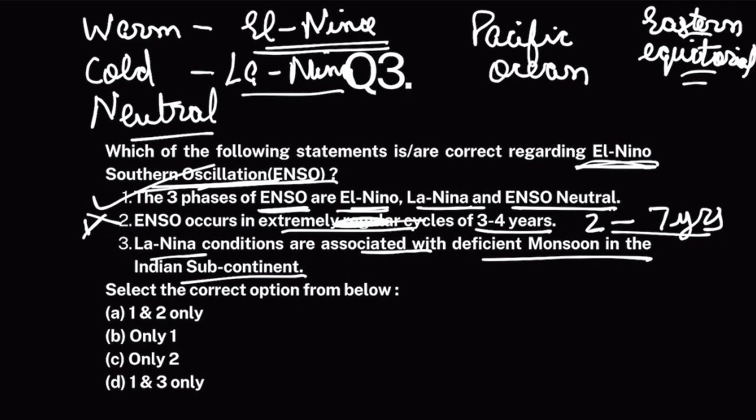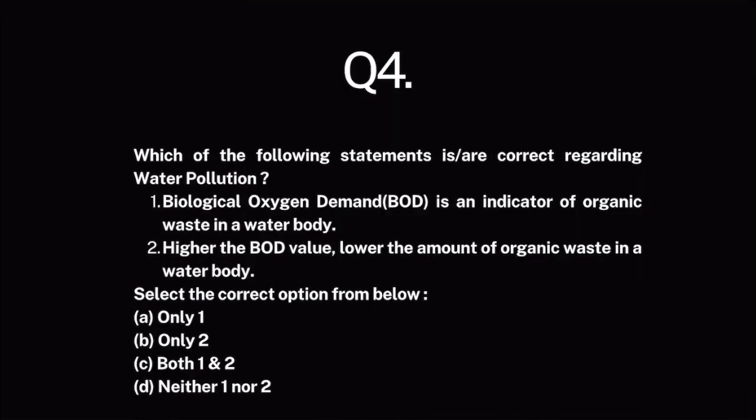Now, whenever there is El Nino, you see deficient monsoon in India. Whenever there is La Nina, you see surplus rainfall in India. So La Nina conditions are associated with deficient monsoon? No, surplus rainfall. So 1 and 2 only. So question number 4. Okay.